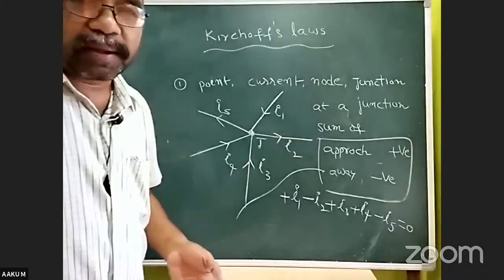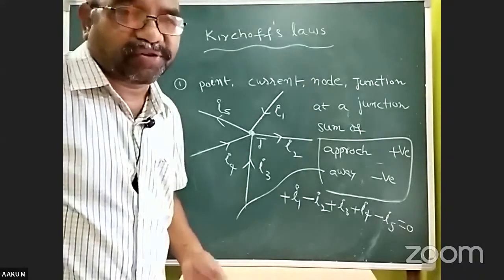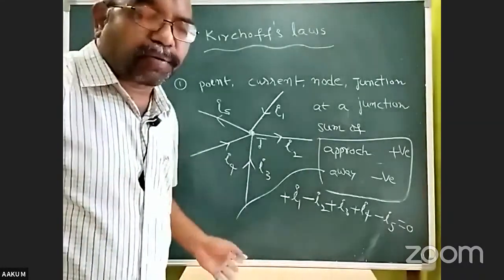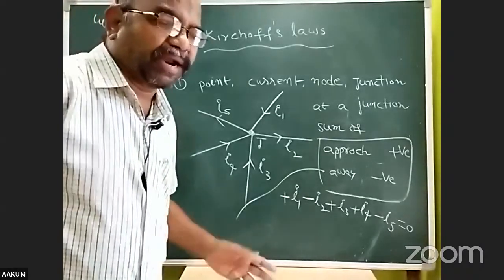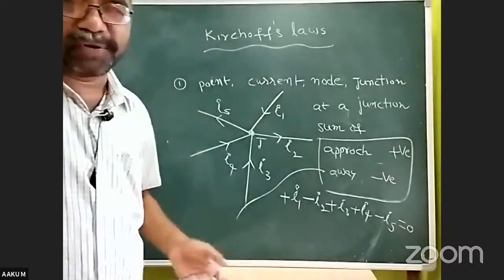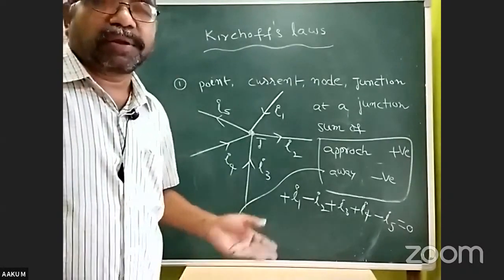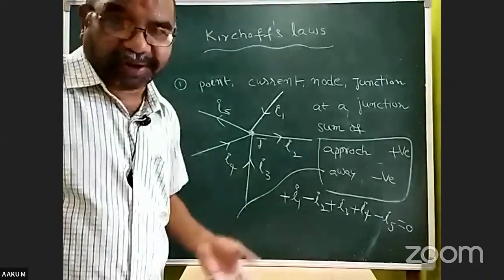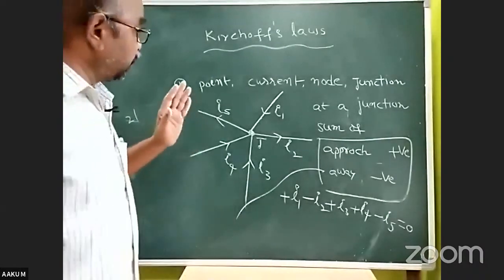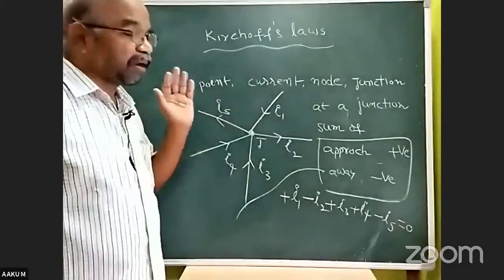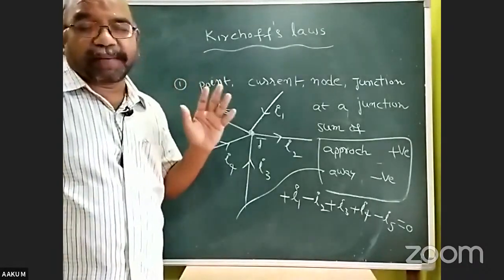For the currents which are approaching the junction J are given positive sign, and currents going away from the junction are given negative sign. You can take vice versa. If you give negative sign to the approaching currents, you must give the positive sign to the receding currents. So what is our junction law of currents? What is Kirchhoff's junction law?